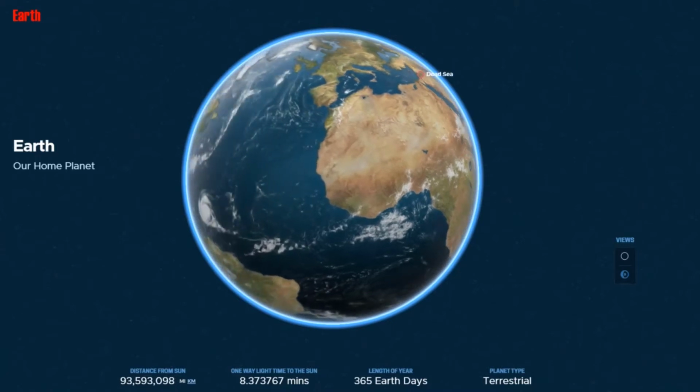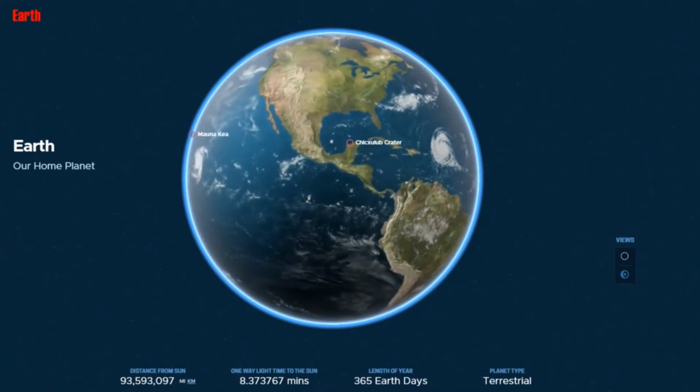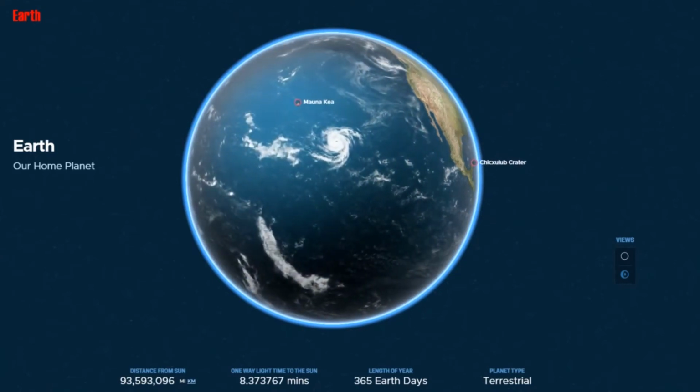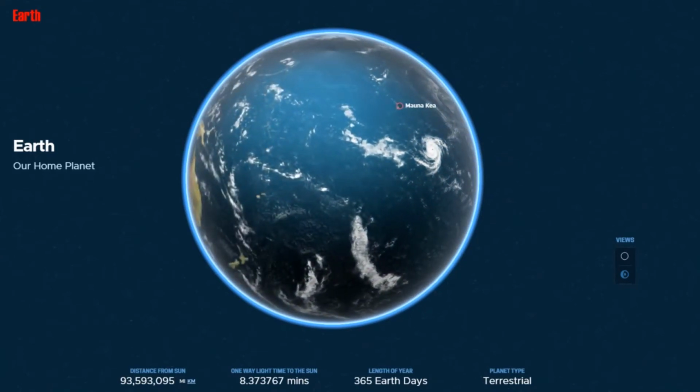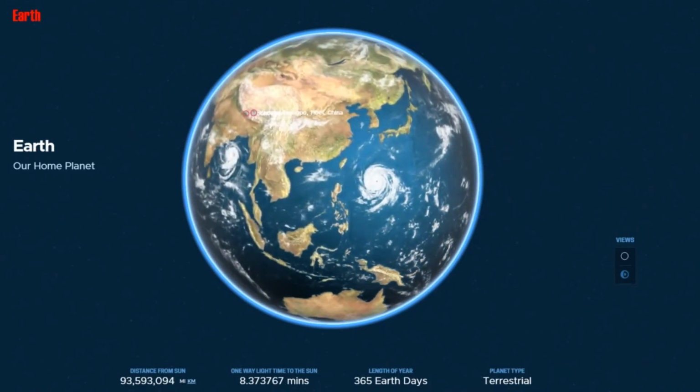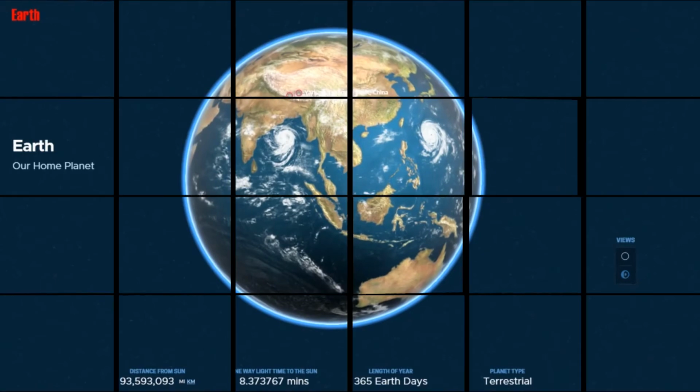So for today we can see that there is one tropical cyclone near the Caribbean, one tropical cyclone in the Pacific, and one near Philippines and the coast of India.